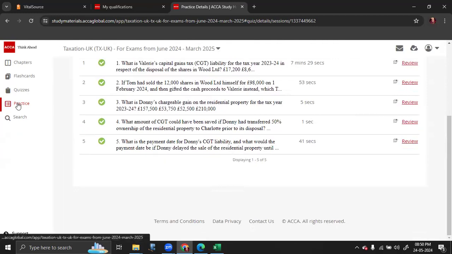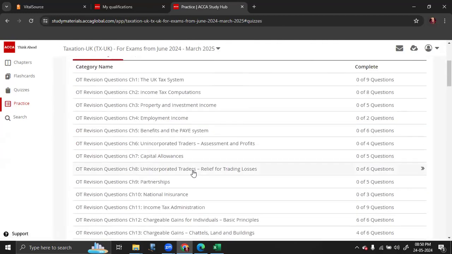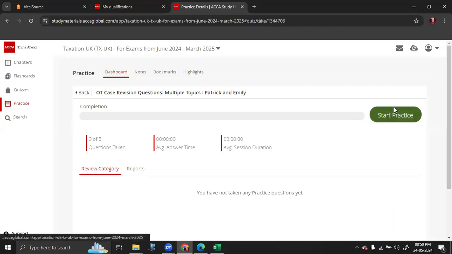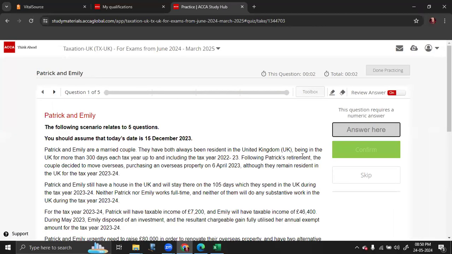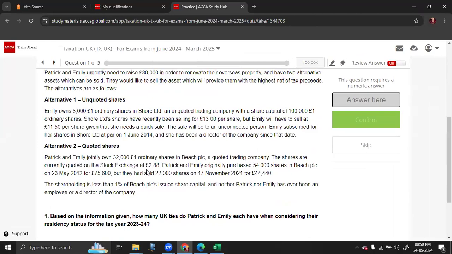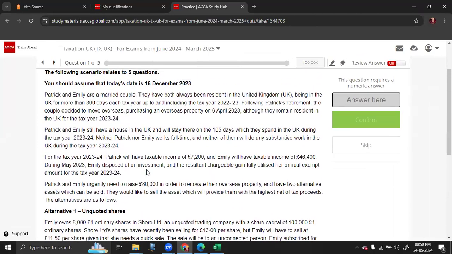The next one is Patrick and Emily. Based on the information given, how many ties do Patrick and Emily have when considering their residency status for the tax year 23-24? So Patrick and Emily are a married couple. They have both always been resident in the UK. So everything that applies for Patrick applies for Emily as well. So they are in the same situation.